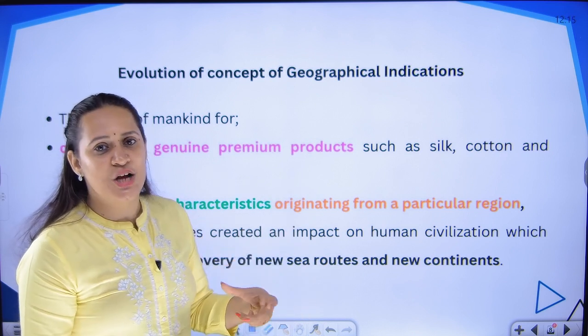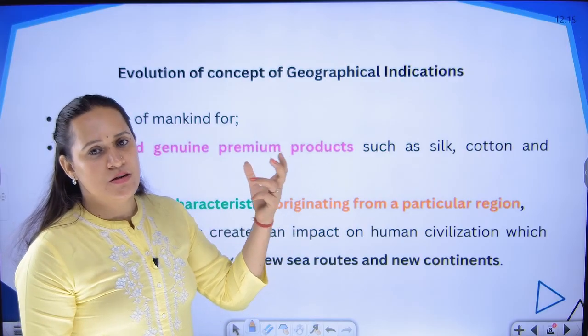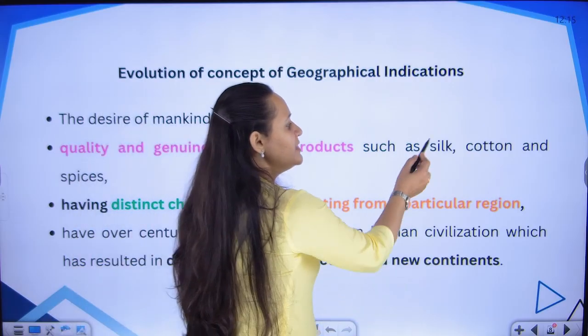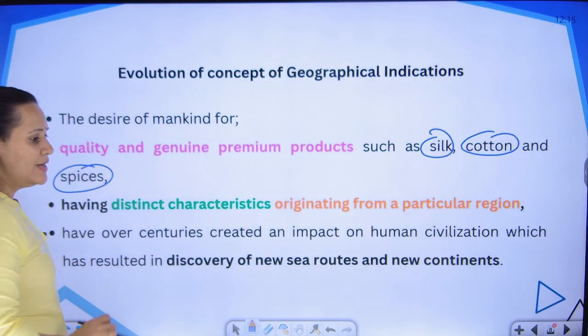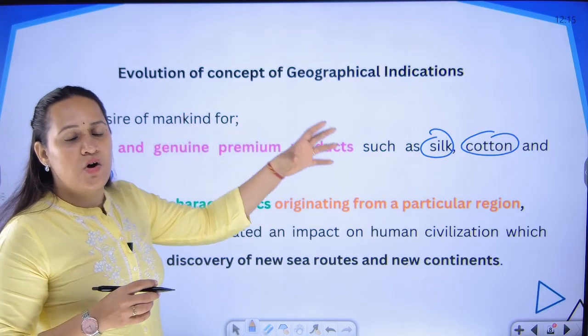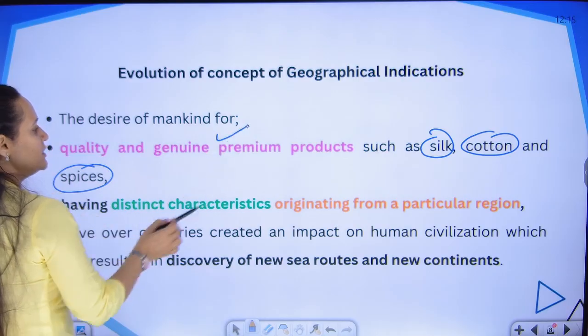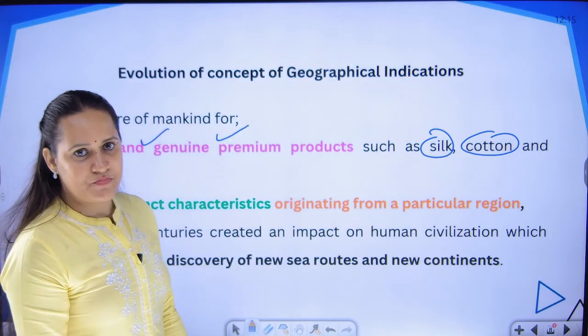And this search led to people coming to the continent Asia, coming to the country India, and identifying that they get something called silk, they get something called cotton, they get something called spice, and this silk, cotton, spice that was found in India was of premium quality, high standards, genuine products.